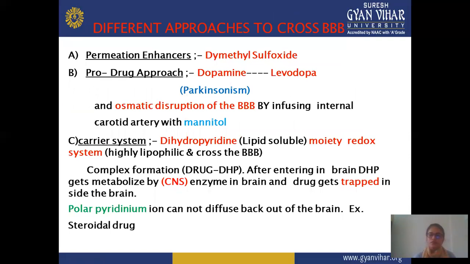For passing of the drug through the blood-brain barrier, you can also improve the permeability by using a permeation enhancer.